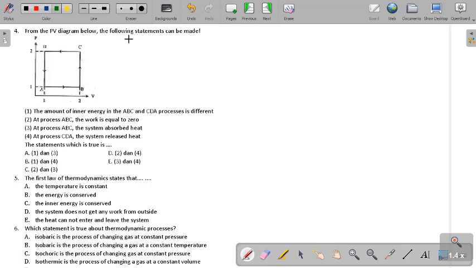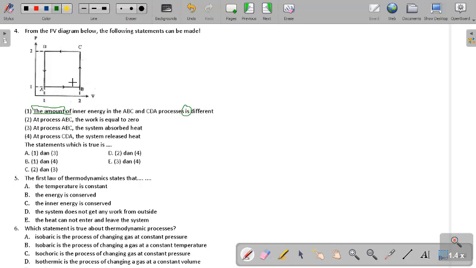Pressure-volume diagram below, which of the following statements is true. Number 1, the amount of inner energy in the ABC and CDA processes is different. So the point of this question is to find the amount, the value: is it different or the same, for A, B, C and C, D, A?